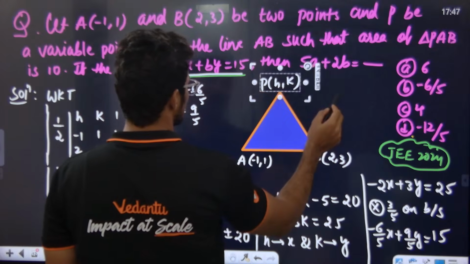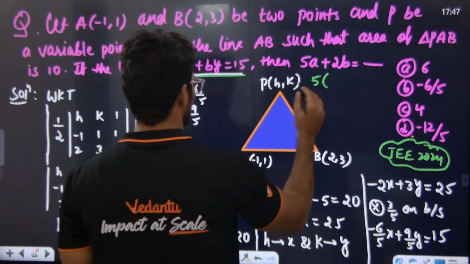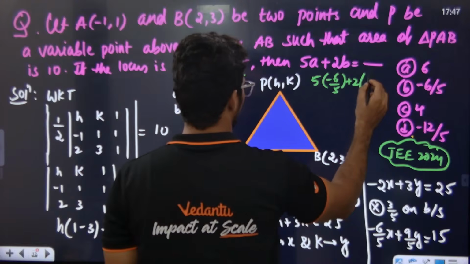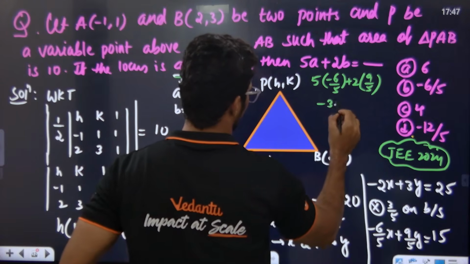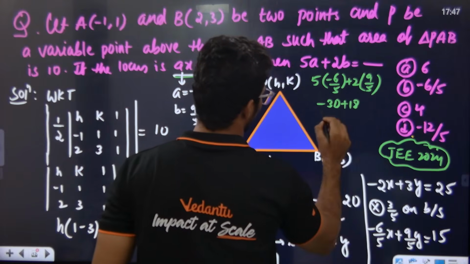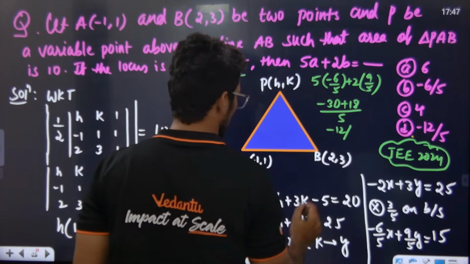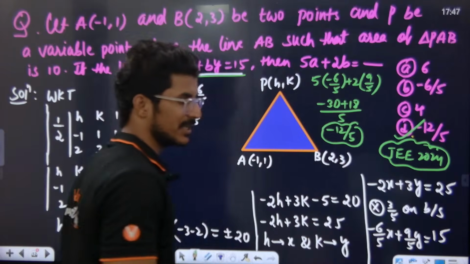Once the a value and b value come, what is that answer? Now look at the board. 5 times of a, that is minus 6 by 5, plus b, that is 9 by 5. Minus 30 plus 18 by 5. So minus 12 by 5.